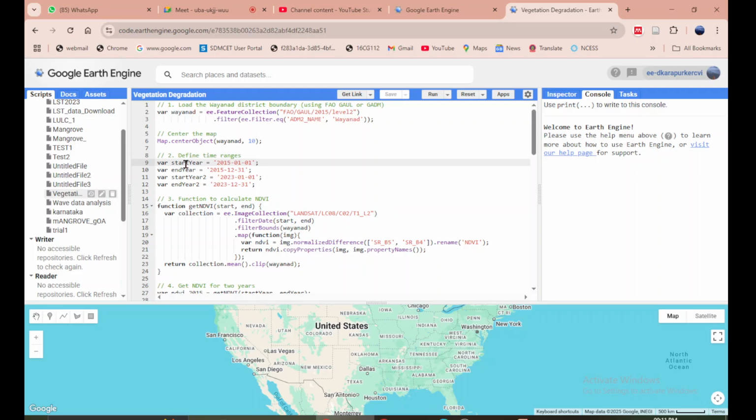So what we will do is we can choose this start year and end year, and again the start year and end year, because we are essentially giving two different time periods. It's definitely taking the mean of this entire year and mean of this entire year. But now that I look at it, I don't want to do it this way. So I will take 2013 January 1st to 2013